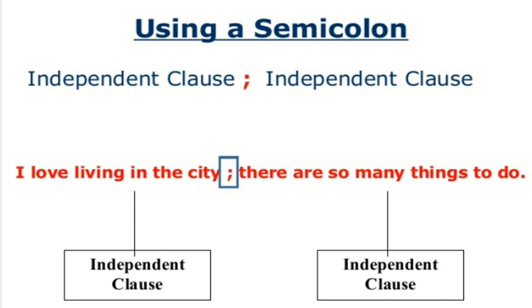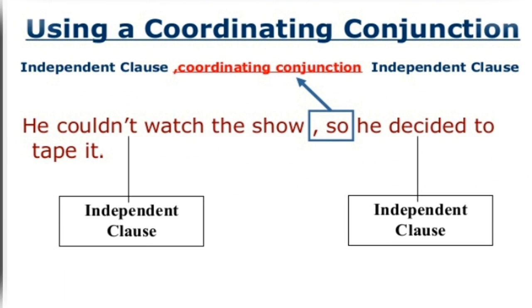After that, a semicolon to be added, and again one independent clause. I love living in the city. There are so many things to do. I love living in the city is one independent clause. There are so many things to do is another independent clause. Both are joined together by using a semicolon, and it is an example of a compound sentence.